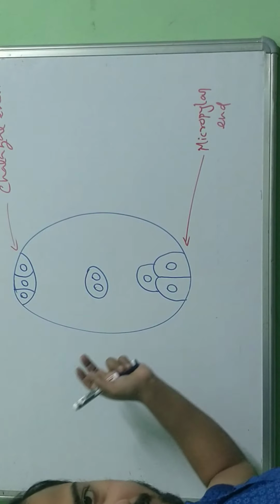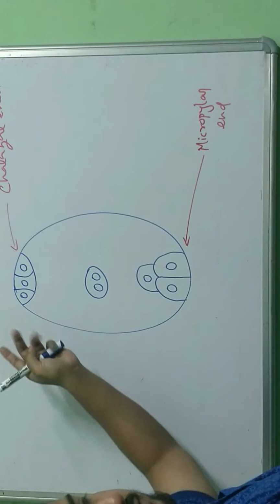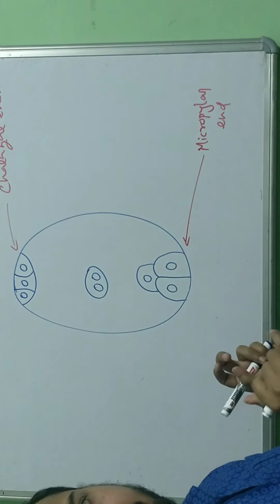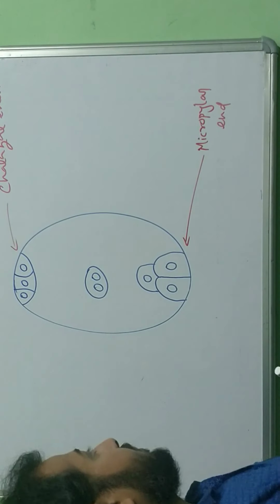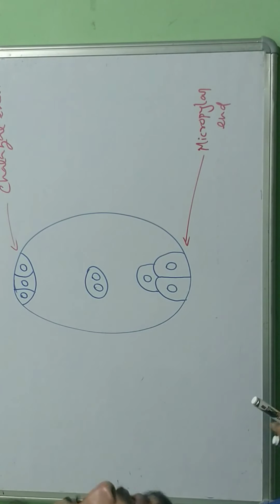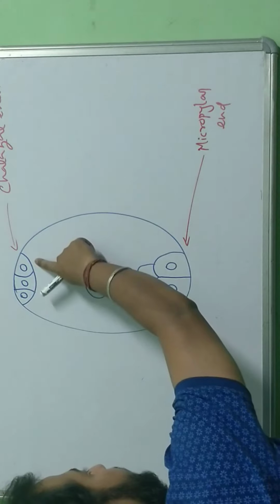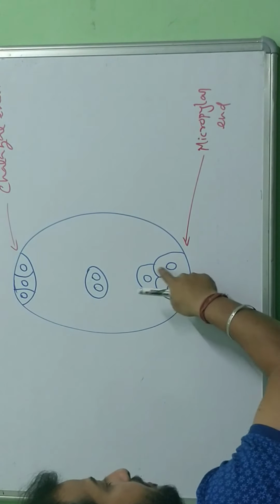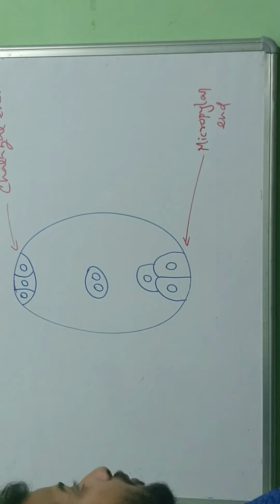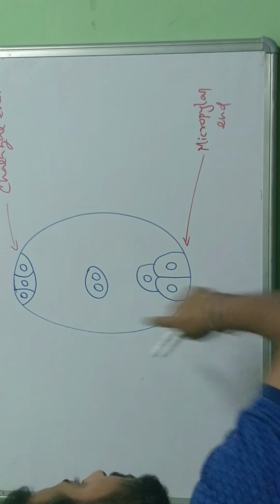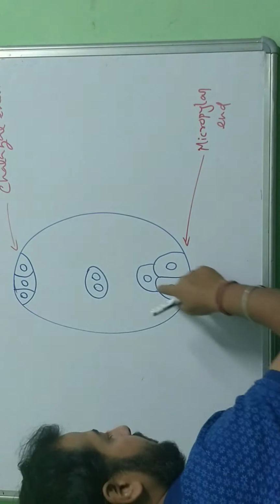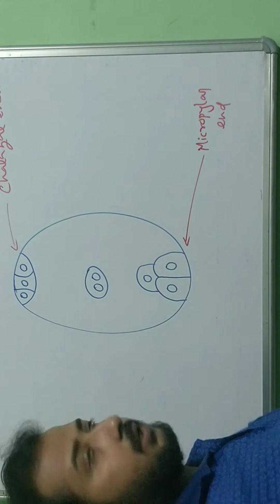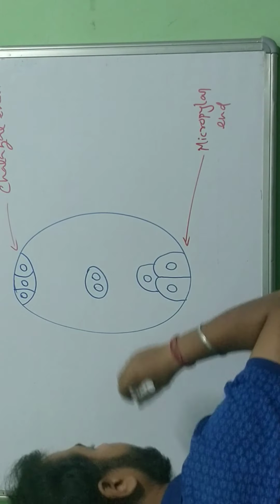This cell division is done, the nuclear division is done, the cells are also divided. So ultimately we see how many cells here? 1, 2, 3, 4. This is one cell. 4, 5, 6, 7. 7 cells we get. How many nuclei we get? 8. 1, 2, 3, 4, 5, 6, 7, 8. Okay, so let's label it.